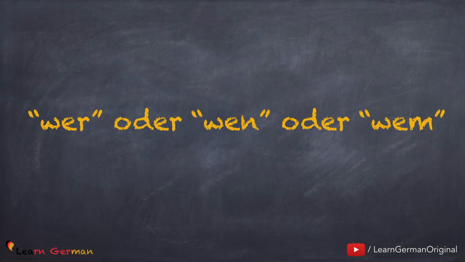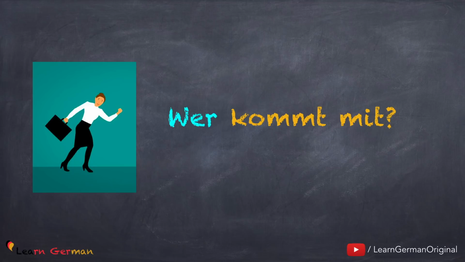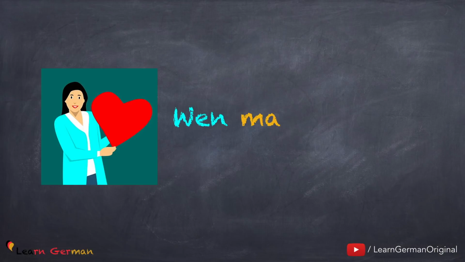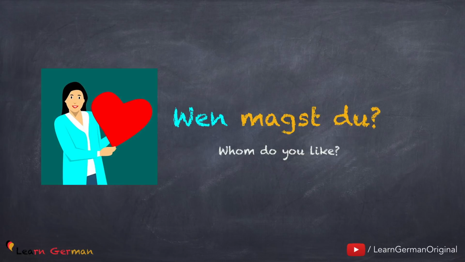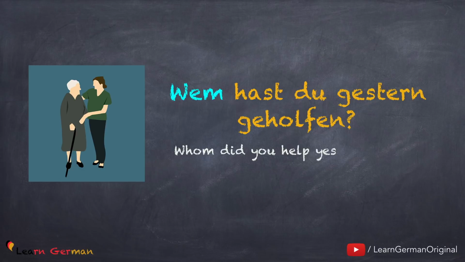So let's begin. Wer, wen oder wem. All these three interrogative pronouns are used for persons and not for things. However, the difference lies in the case. Let's first look at a few examples. Wer kommt mit? Wen magst du? And another example. Wem hast du gestern geholfen?